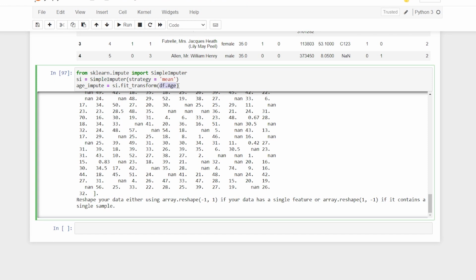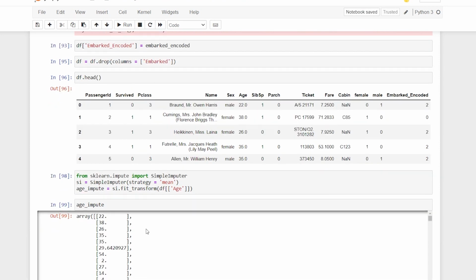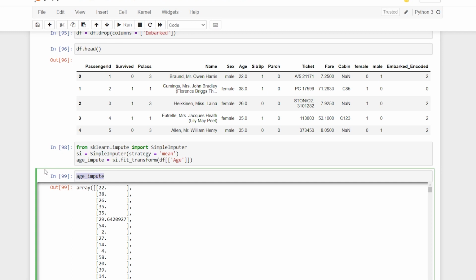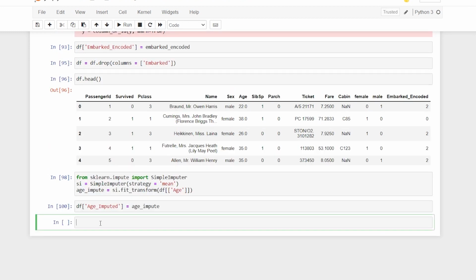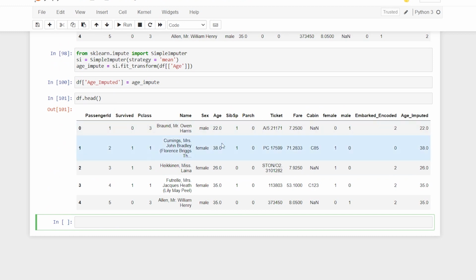All right, so let us keep it like this, age. And now whenever I say age_impute, we have all of the values. So I have the imputed ages. Now what I'll do is I'll say df['age_imputed'] equals age_impute. That is going to add this, and now here I can say df.head, and we have it. So age_imputed, a new column, has been added.